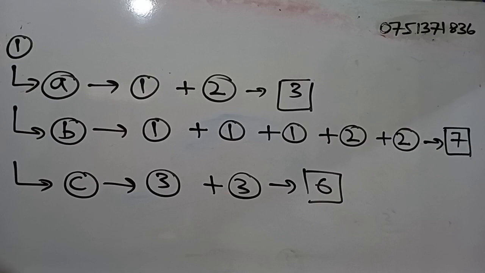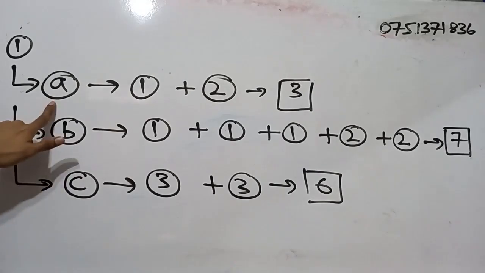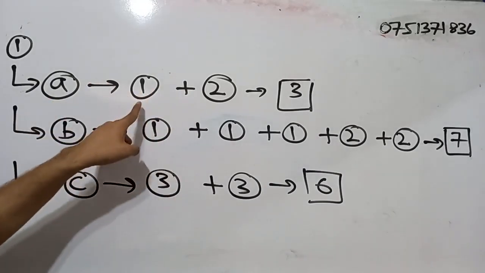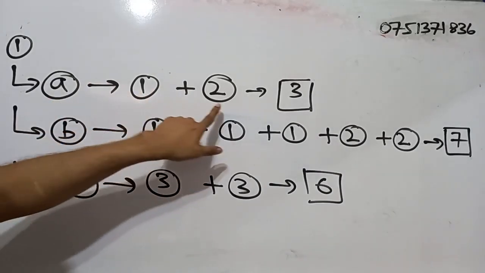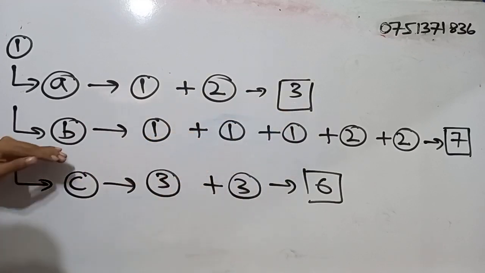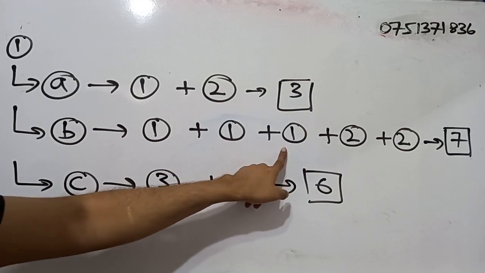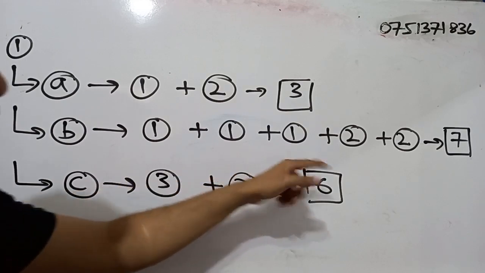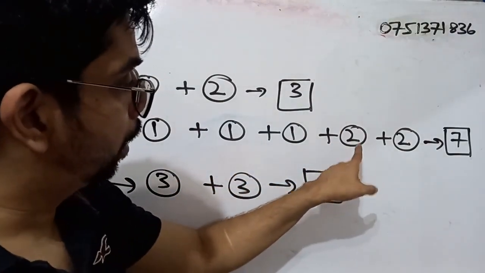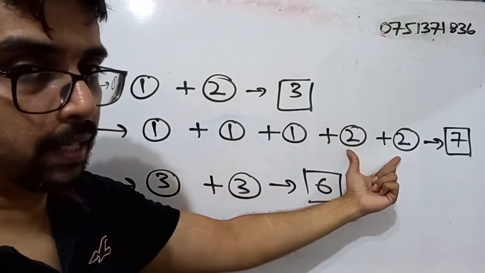So question number 1 mainly has 3 parts: part A, part B and part C. Part A has 2 parts. For part 1, you will be getting 1 mark. For part 2, you will be getting 2 marks. So altogether 3 marks. Part B has 5 parts. For the first 3 parts, you will be getting 1 mark each. For part 4 and part 5, you will be getting 2 marks each.